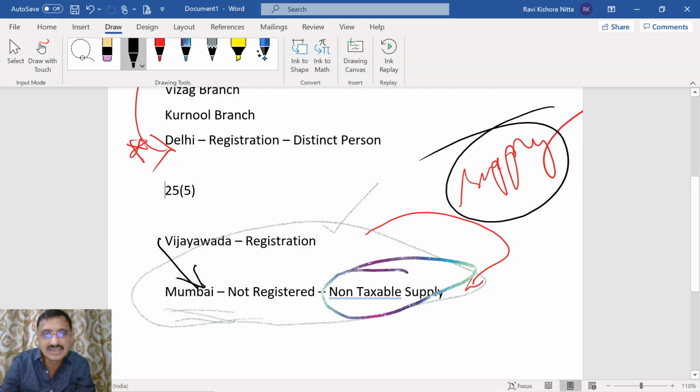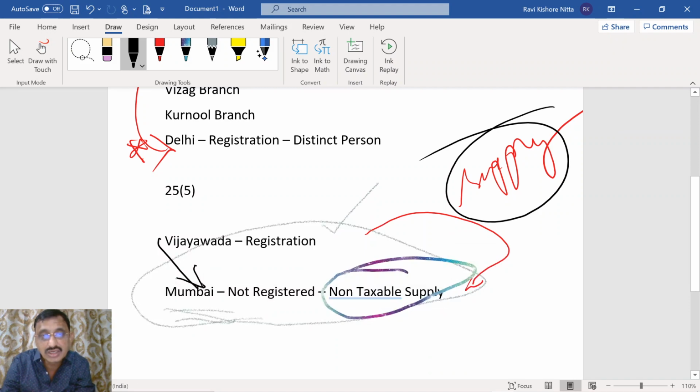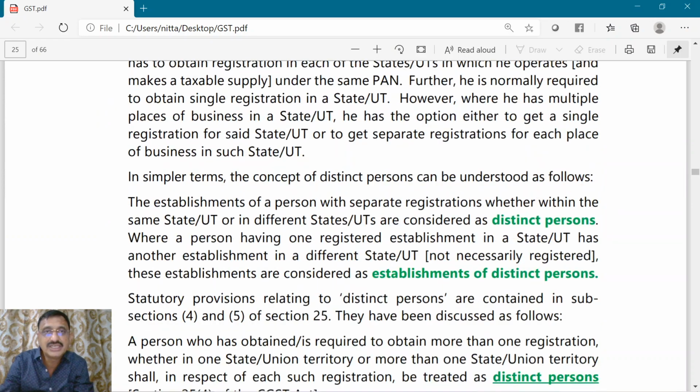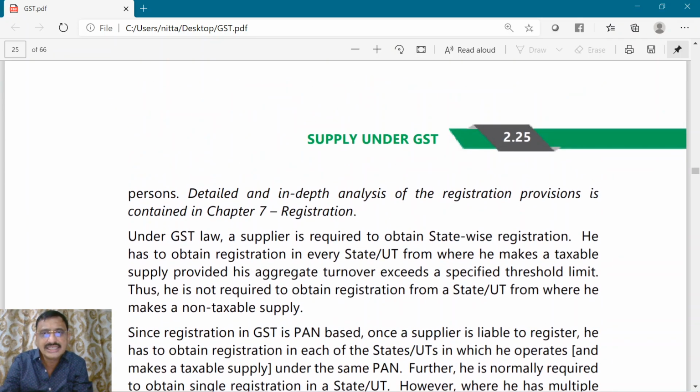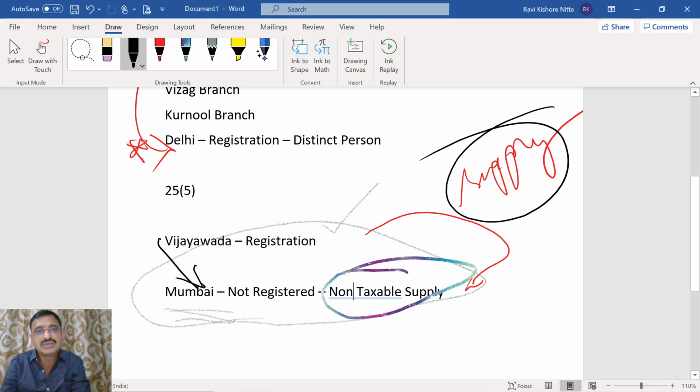So here is the example. This is not registered because we are making a non-taxable supply here. Since we are making a non-taxable supply, as we understood on the previous page, he is not required to obtain registration from a state from where he makes a non-taxable supply. So by virtue of this provision, Mumbai, though it is making non-taxable supply, is not registered. Vijayawada is making a taxable supply, so registration is taken. Vijayawada is supplying to Mumbai. This falls under 25 subsection 5.